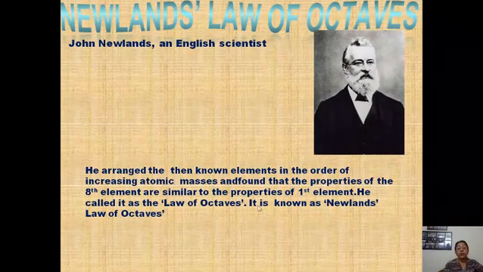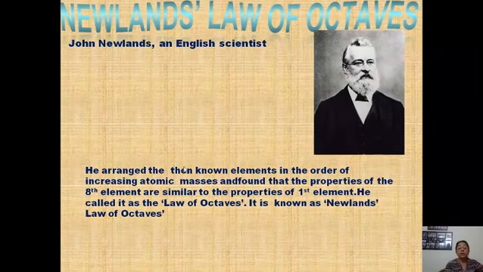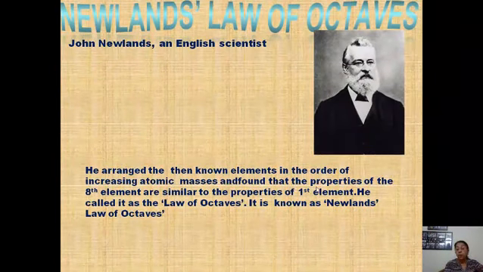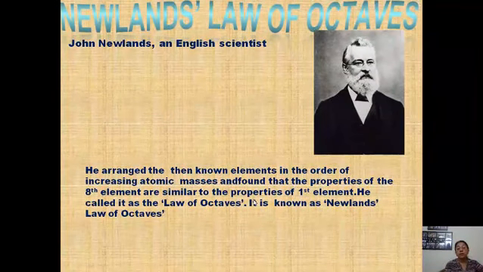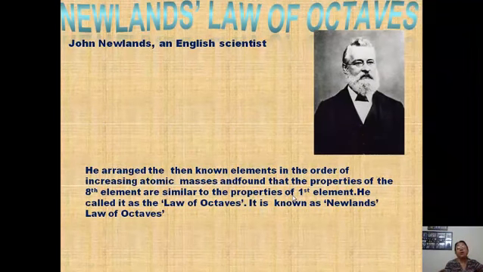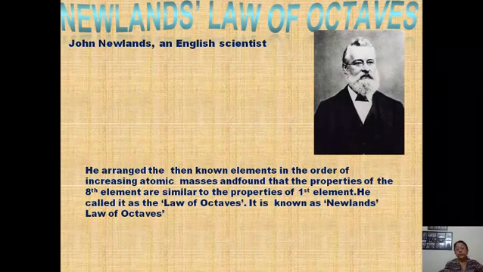He arranged the then known elements, which means about 56 elements known at that time, in the order of increasing atomic masses and found that the properties of the 8th element are similar to the properties of the first element. It is now known as Newlands' law of octaves.